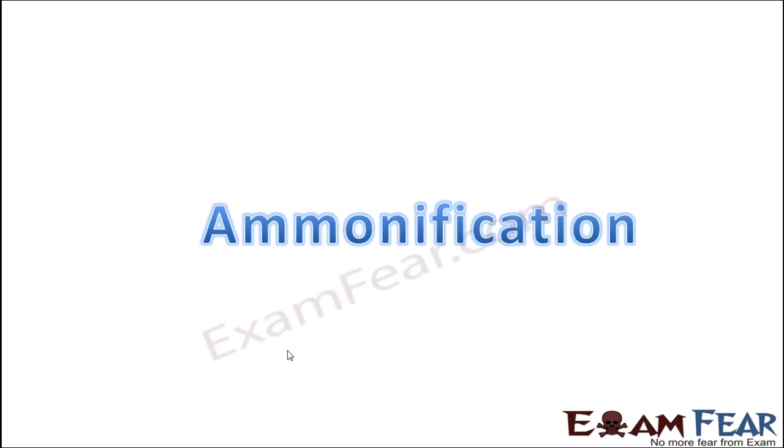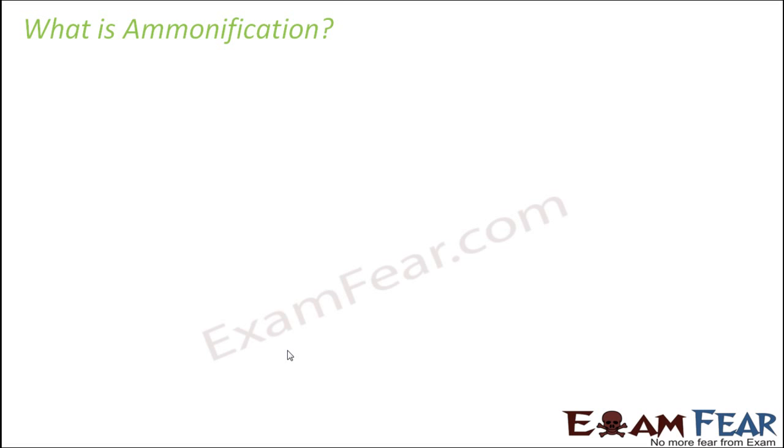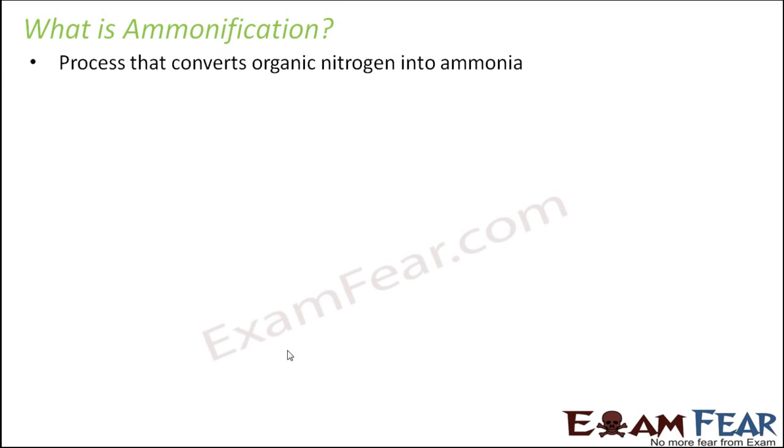So now we will talk about the fourth and the last process of the nitrogen cycle, that is ammonification. So what is ammonification? It is the process that converts organic nitrogen into ammonia. Now, you might be wondering, what is this conversion of nitrogen to ammonia? Because when we were talking about nitrogen fixation, we told that that is all about converting the atmospheric nitrogen gas into ammonia. Now again we are saying we have to convert organic nitrogen. So what is this organic nitrogen?